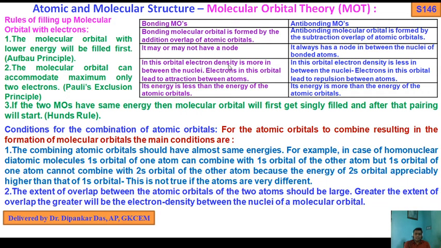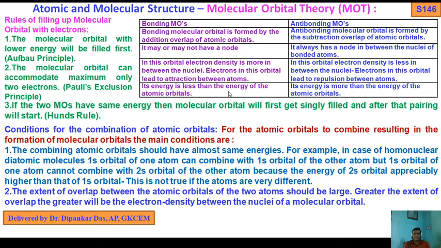In bonding orbitals, electron density is more in between the nuclei, and electrons in this orbital lead to attraction between atoms. In anti-bonding orbitals, electron density is less in between the nuclei, and electrons in these orbitals lead to repulsion between atoms.